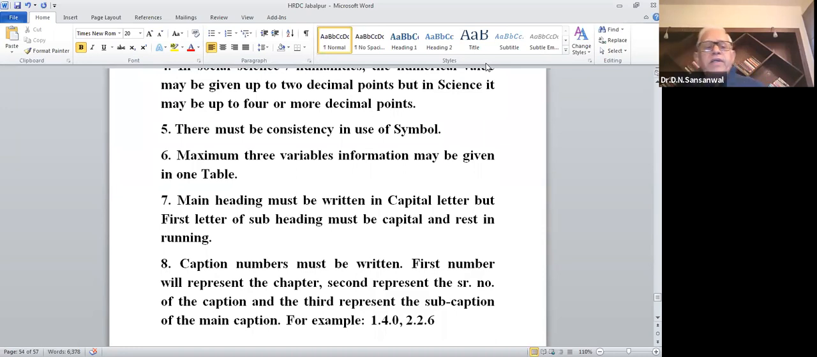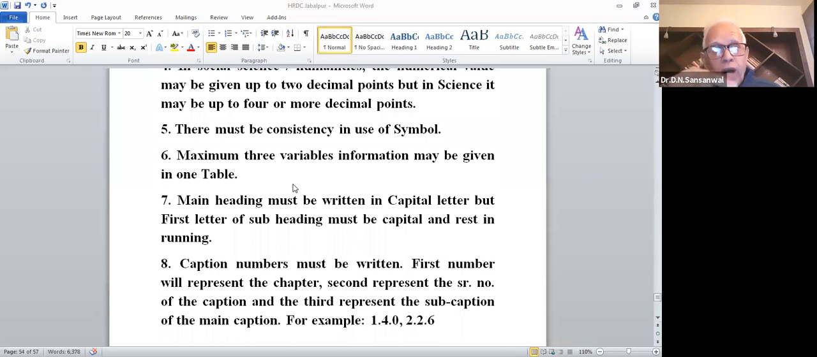Mahinder ji, point number 6 means that suppose you want to give information about the institutes, the gender, and the area, and you are giving the distribution of the number of students according to institute, gender, and area. Then you can develop only one table, and in one table you can put columns and give the information.